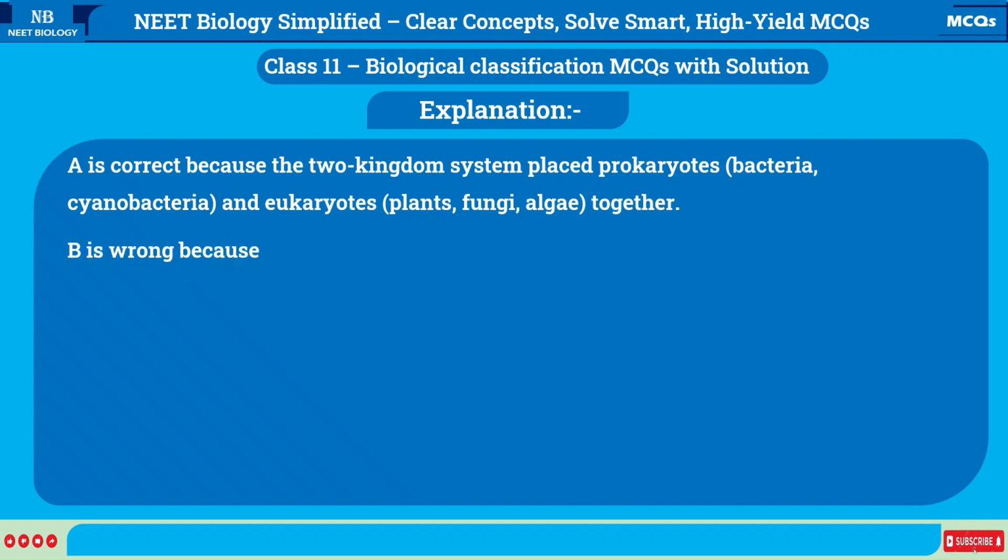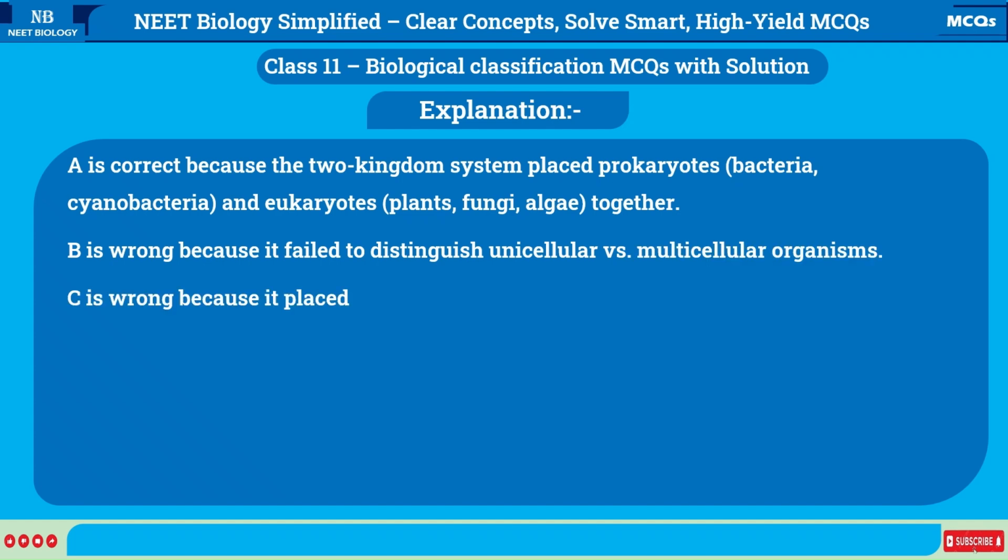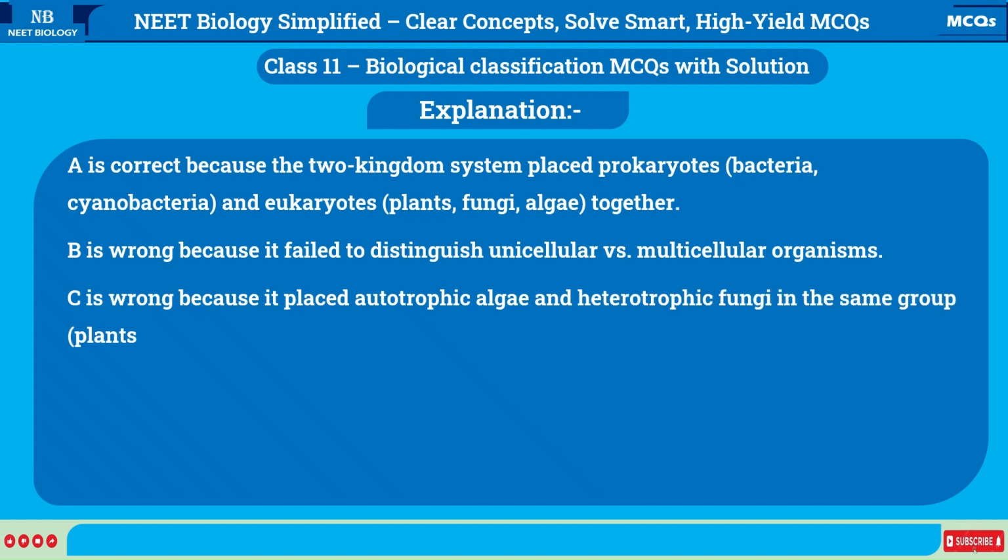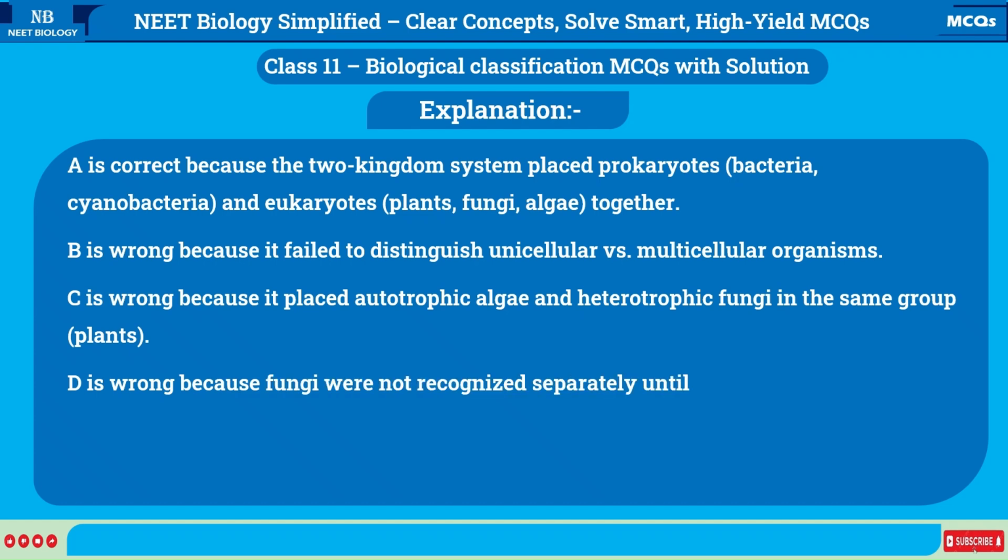B is wrong because it failed to distinguish unicellular versus multicellular organisms. C is wrong because it placed autotrophic algae and heterotrophic fungi in the same group, plants. D is wrong because fungi were not recognized separately until later classifications.